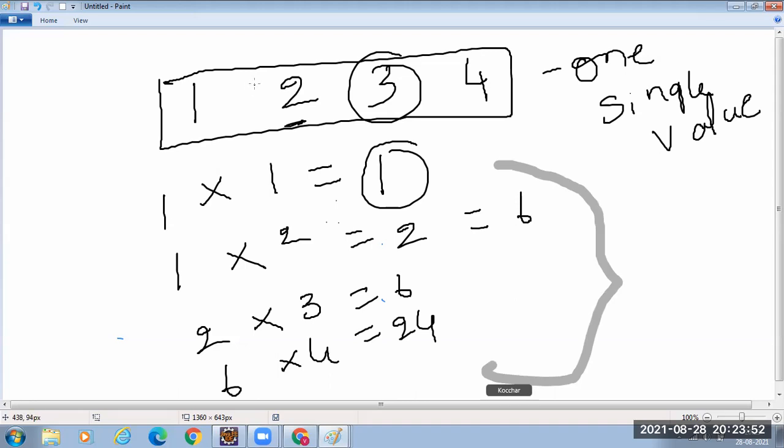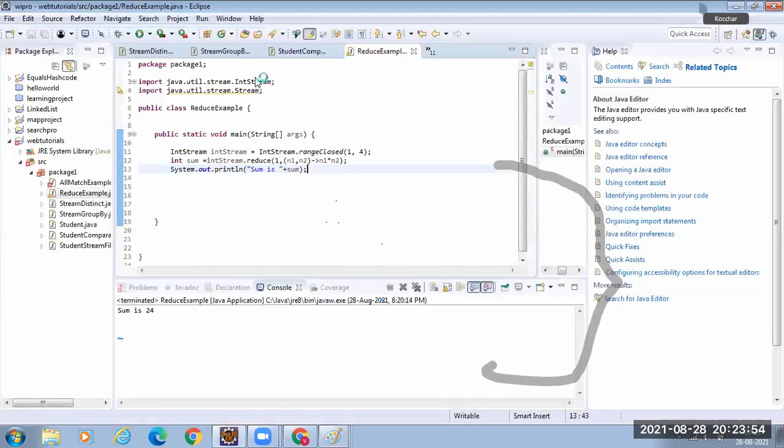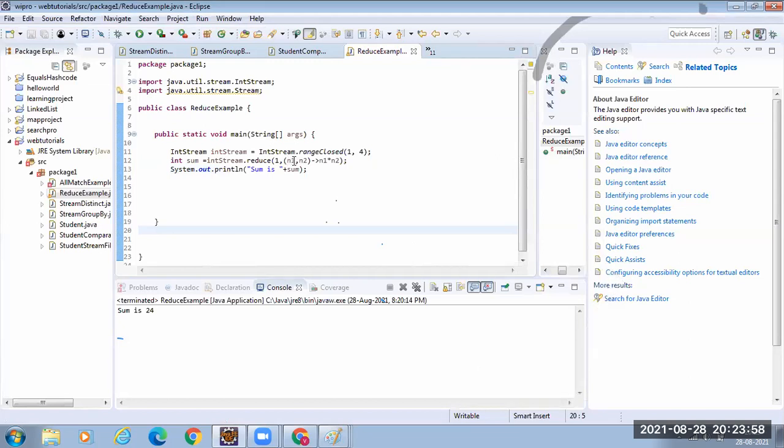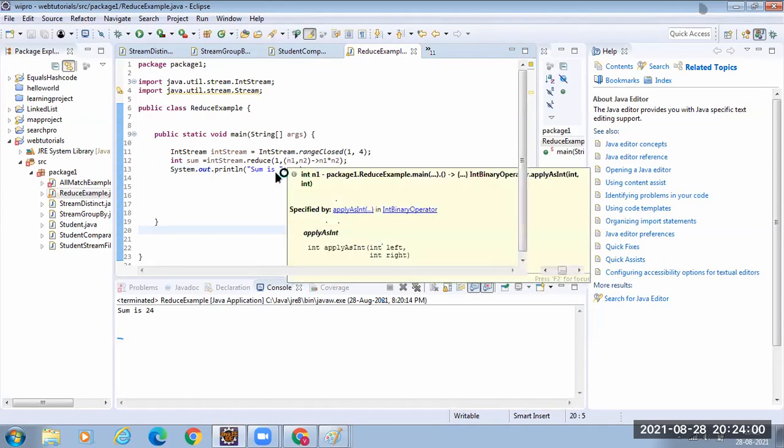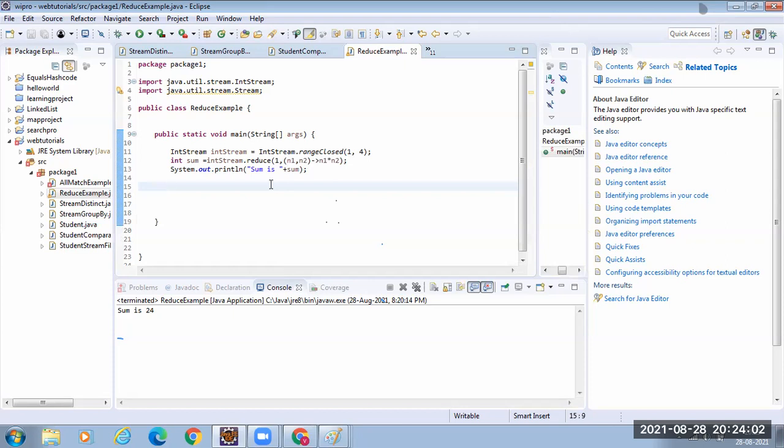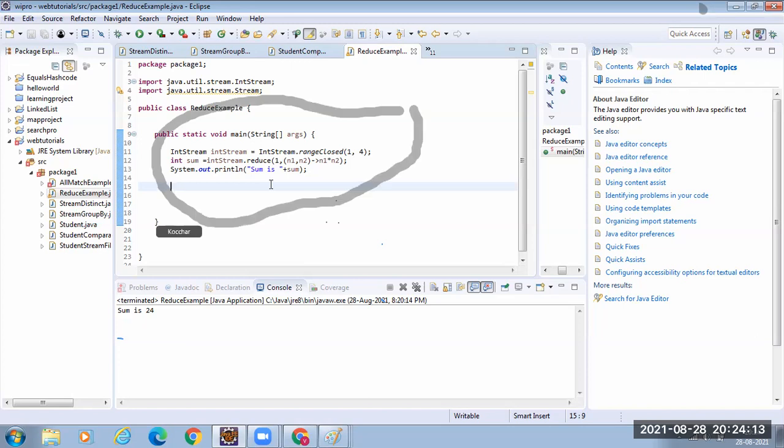You tell that logic in the lambda expression, what you want to do. So this is the binary operator. What happens internally, it passes 2 objects at a time, performs that logic, takes that value and the second value in the stream, and performs the same thing repeatedly. Understand? Okay. Clear? Yeah.